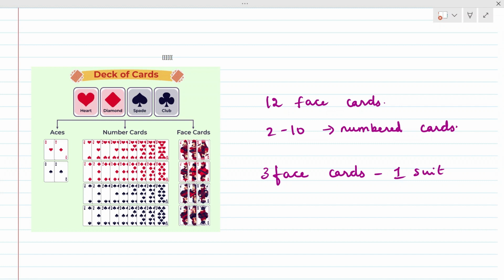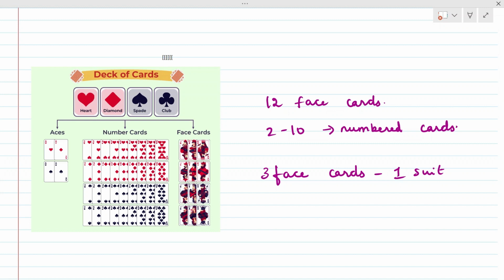So in summary, once again I'll tell you, when you toss one coin, the possible outcomes are head or tail. When you toss 2 coins, the possible outcomes are HH, HT, TH and TT. When you roll a die, the possible outcomes are 1, 2, 3, 4, 5 and 6. In drawing a card from a well shuffled deck, why do they say well shuffled? You are not arranging it in any order, you are just shuffling the cards.